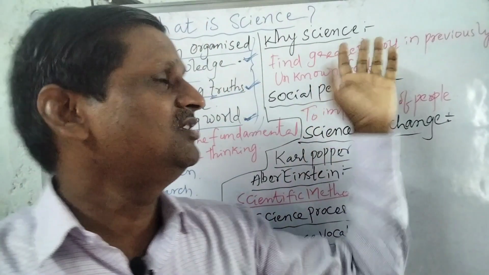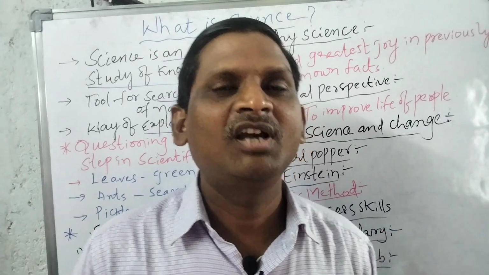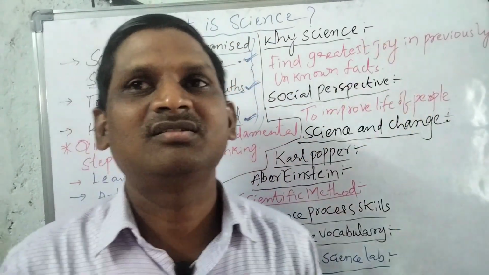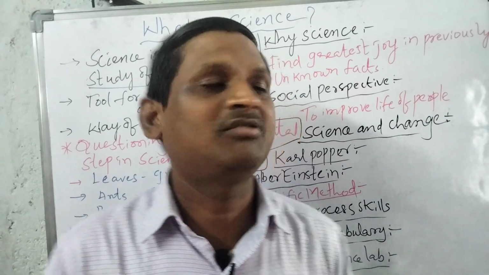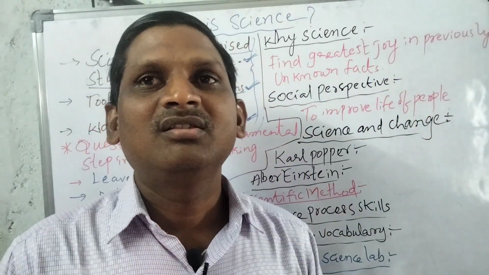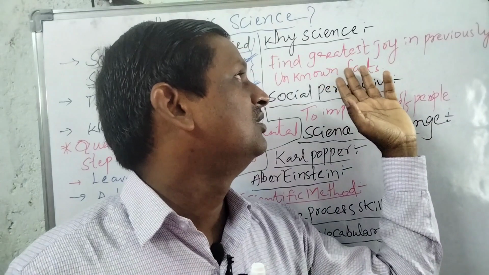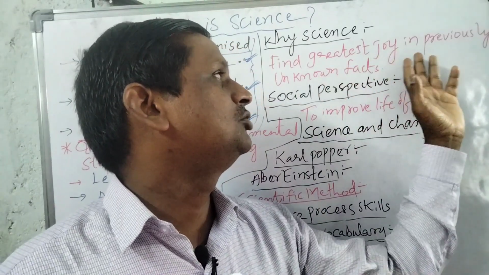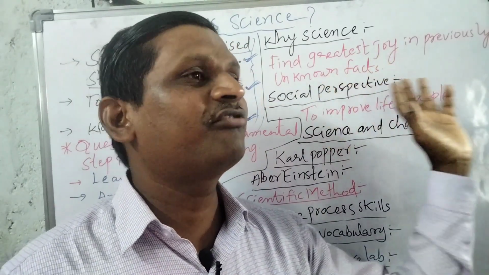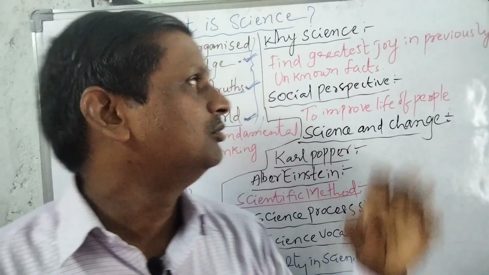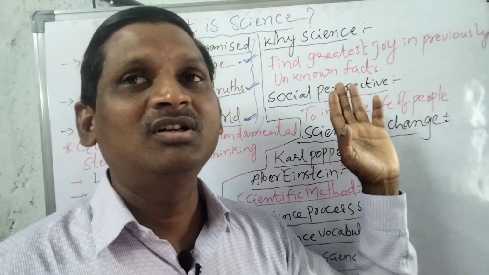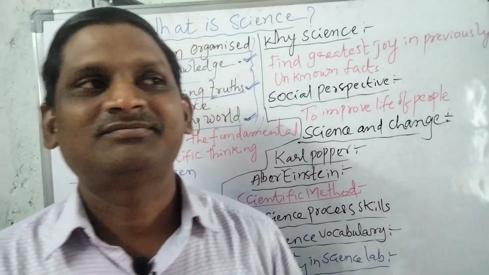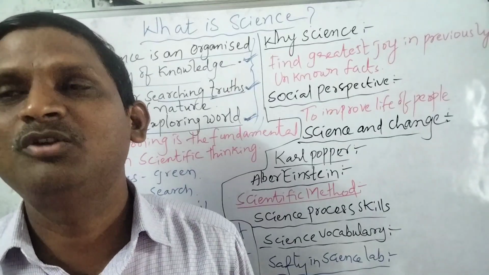Next, why science? Let us see why science is. Suppose if we want to see from the individual perspective, why science? Science is especially for finding the greatest joy in previously unknown facts. See, science is for finding out the unknown facts, to reveal the unknown facts.